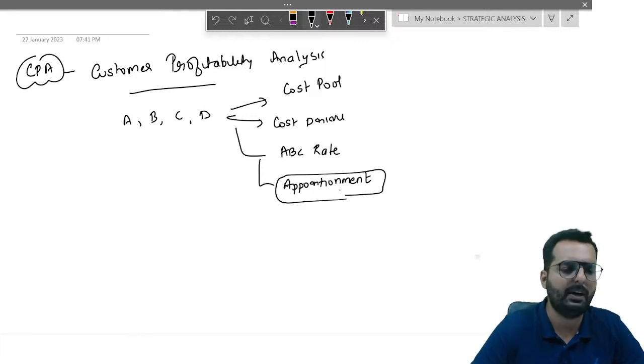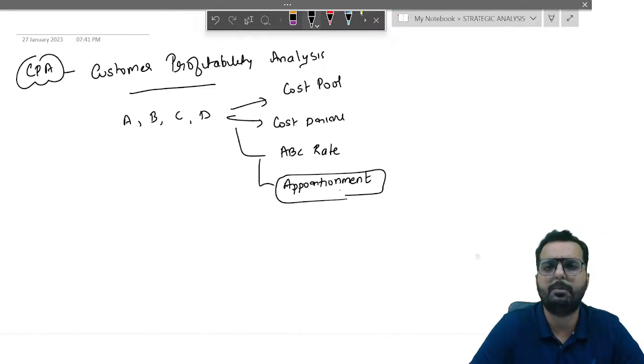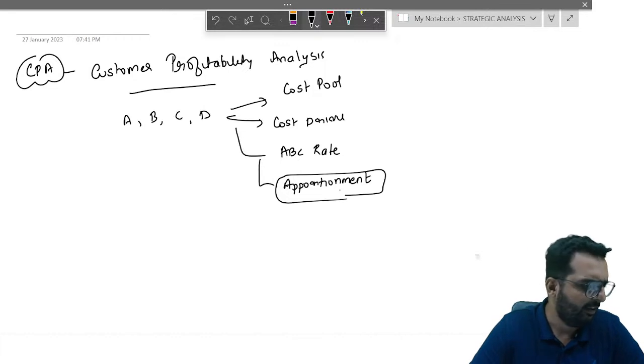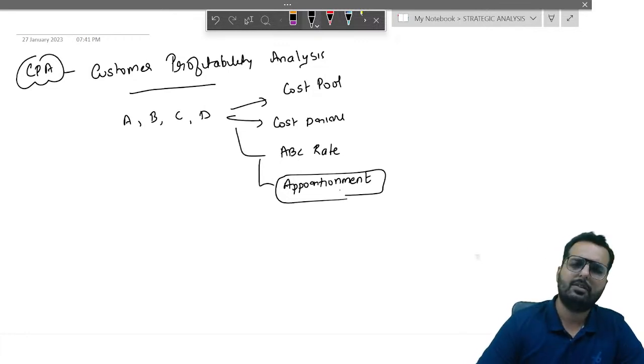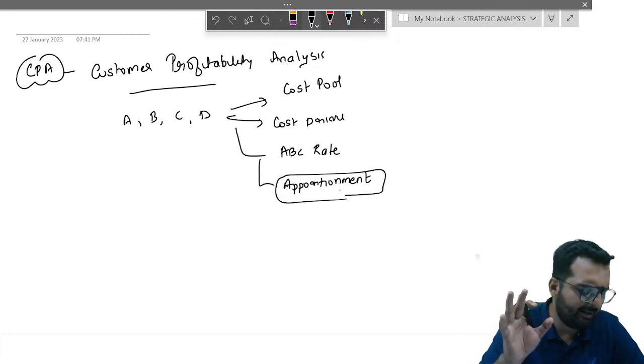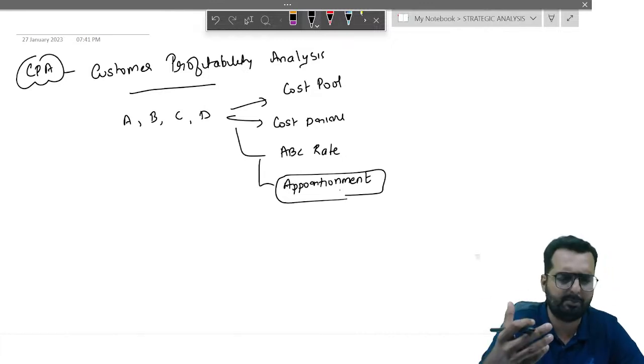Are you all clear with this part? That is what we do in CPA, or Customer Profitability Analysis. Okay. Calculation wise, exactly the same, nothing new, hence I'm not going in depth of this, friends.